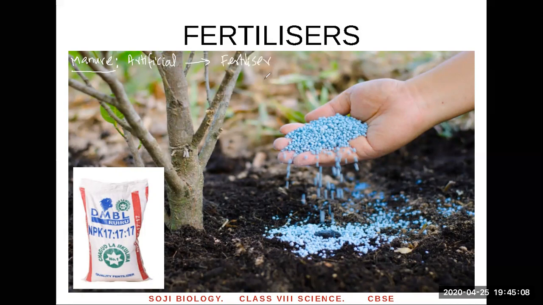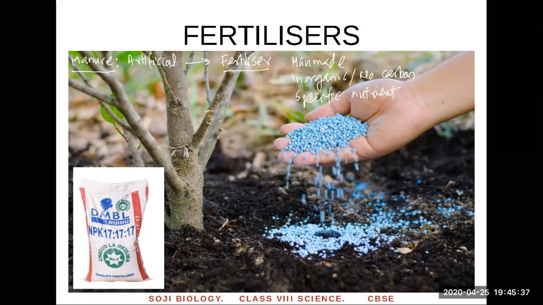So what is a fertilizer? Fertilizers are man-made, meaning artificial, and most of them are inorganic. Inorganic means it doesn't have carbon. No carbon-containing compounds. So it's called inorganic, and they are specific. They have only specific nutrients. It has only one or two nutrients, but manure has many nutrients in small amounts. Fertilizer has one or two nutrients.